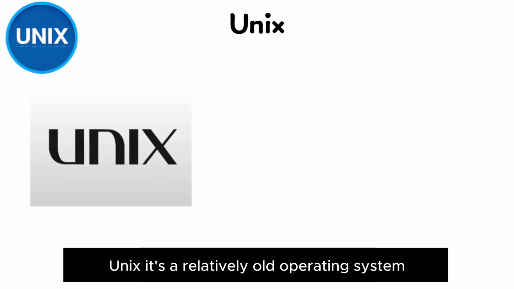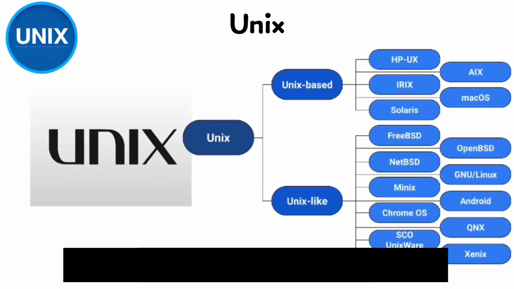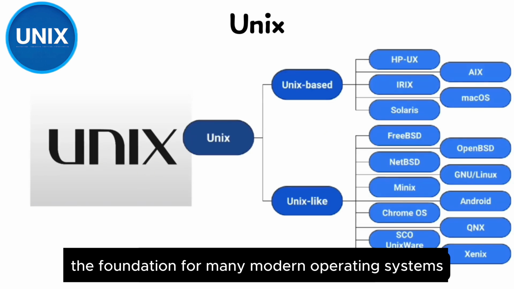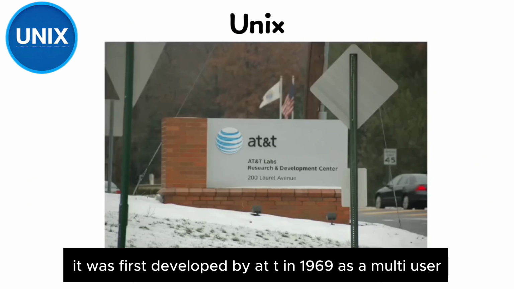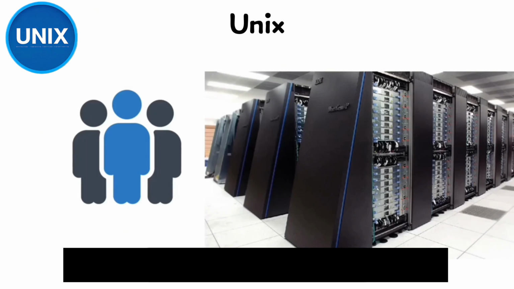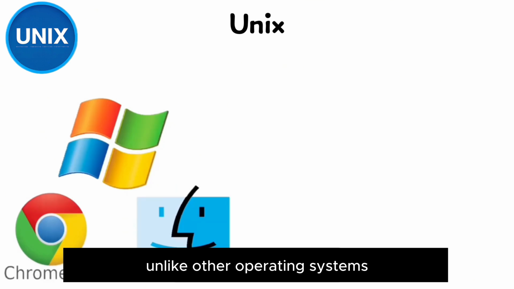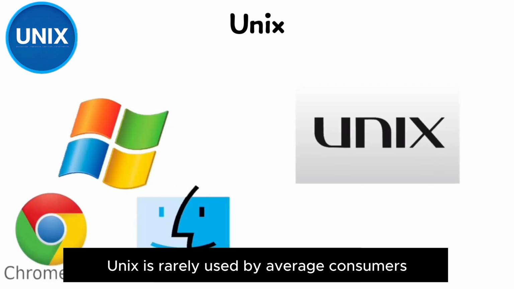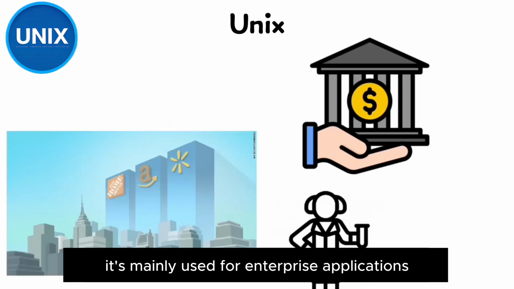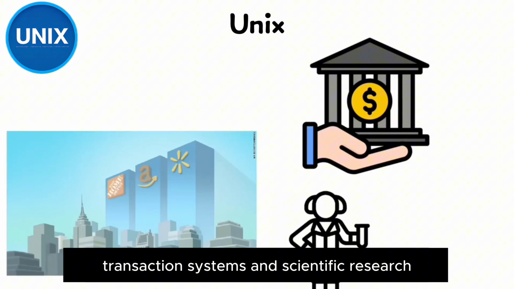Unix, it's a relatively old operating system, and the foundation for many modern operating systems. It was first developed by AT&T in 1969 as a multi-user, multitasking operating system for engineering and scientific computing. Unlike other operating systems, Unix is rarely used by average consumers. It's mainly used for enterprise applications, core banking transaction systems, and scientific research.